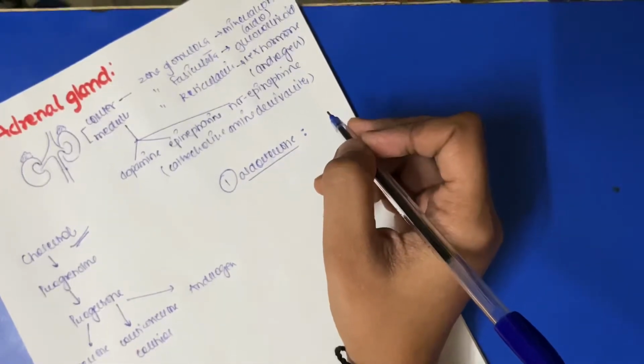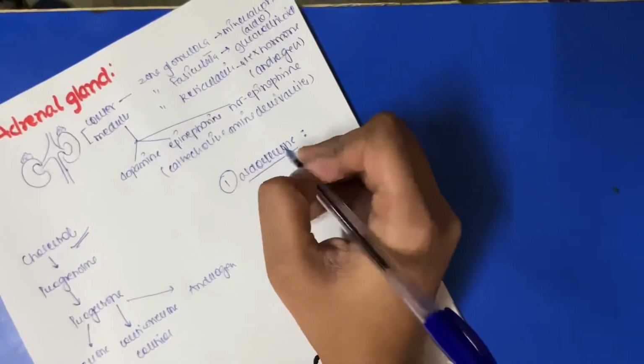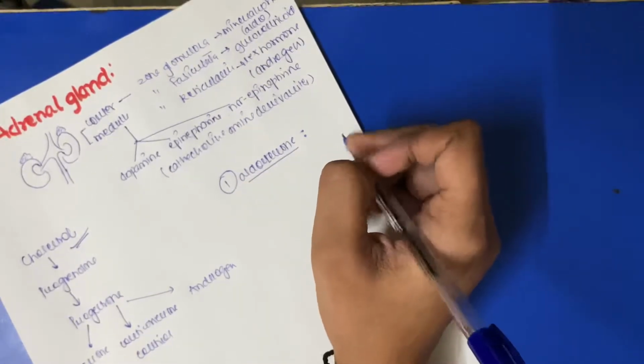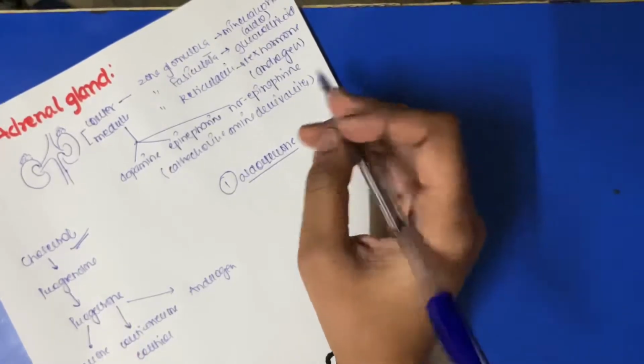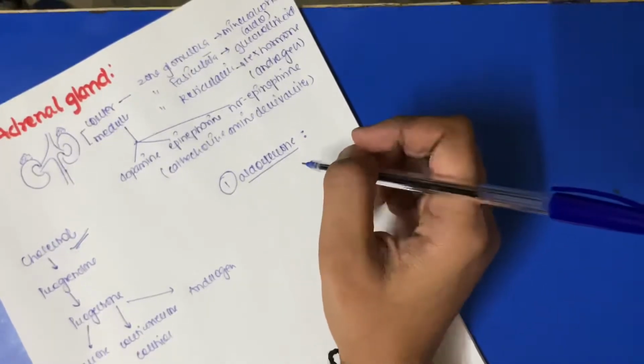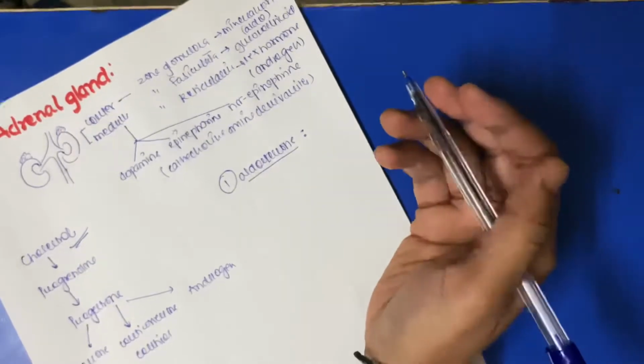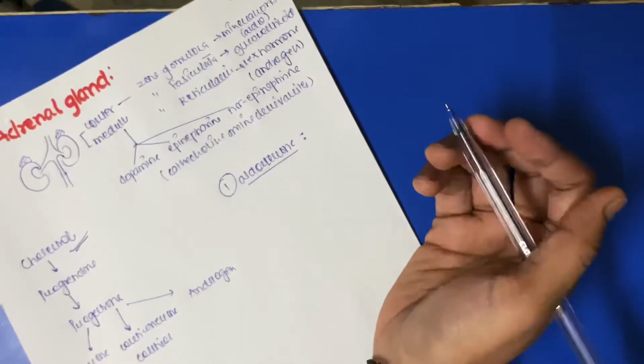So aldosterone is a hormone which is produced in the stress condition, like when there is excess loss of water in your body. At that time, you can't secrete any hormone yourself, your body will secrete the hormone.